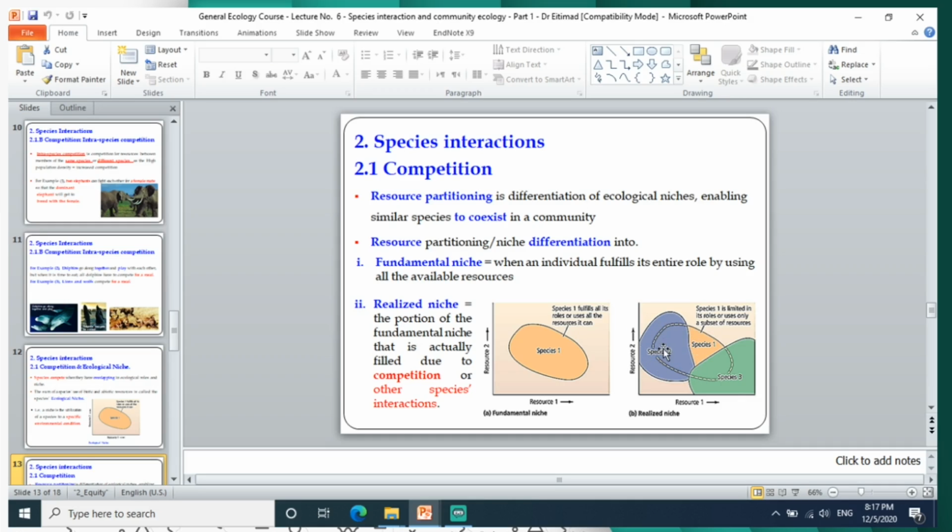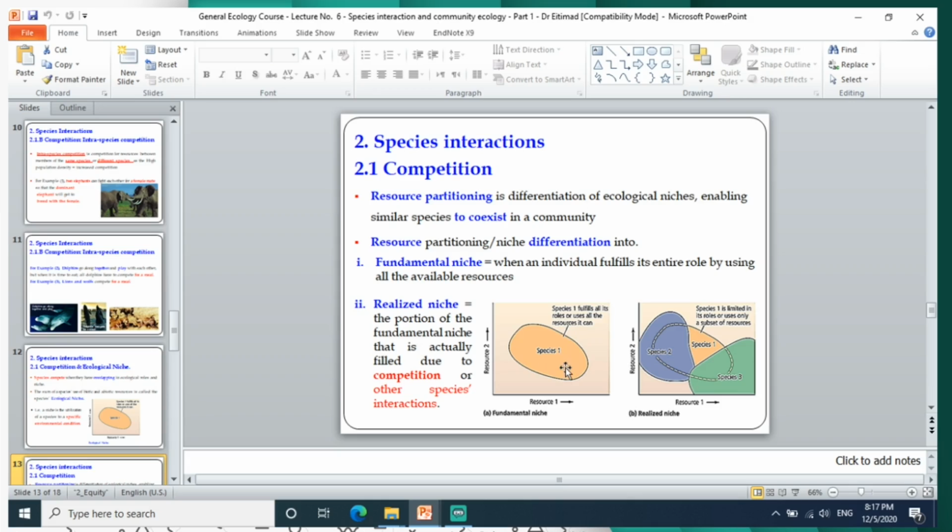When the competition is less, because more than one species partition the resources, we call it the realized niche, because they partition the fundamental niche between them. More than one species can use it. So the realized niche is the portion of the fundamental niche that is actually filled due to competition or other species interactions.